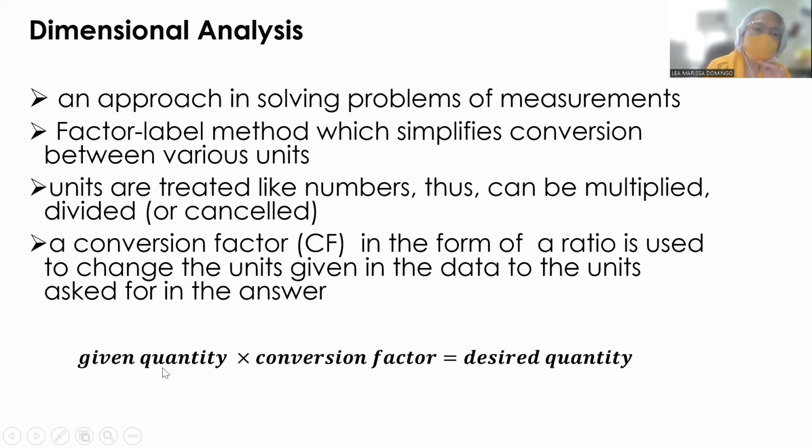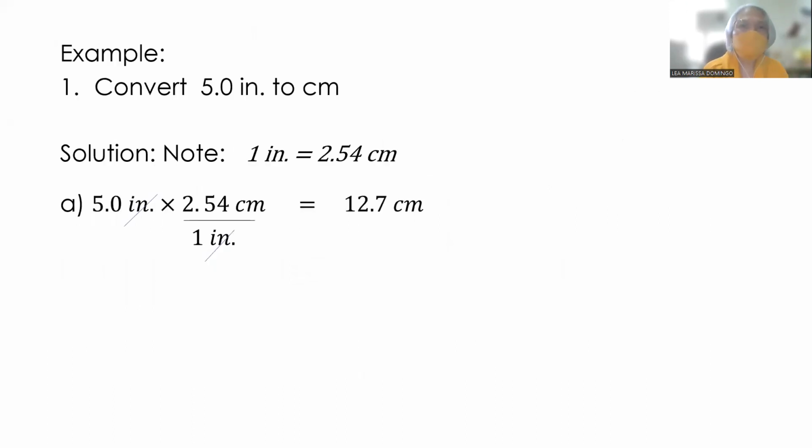And we use this very important equation. So given quantity times conversion factor will give us the desired quantity. So the challenge is to be able to use the correct conversion factor, which, as I mentioned earlier, is in the form of a ratio. Ratio meaning fraction. So for example, we are asked to convert 5.0 inch to centimeter. By the way, I'd like to emphasize, no, yung inch lang ang unit na may period. Bakit? So yung mga cm, gallon, wala. Bakit? To differentiate it sa preposition na in.